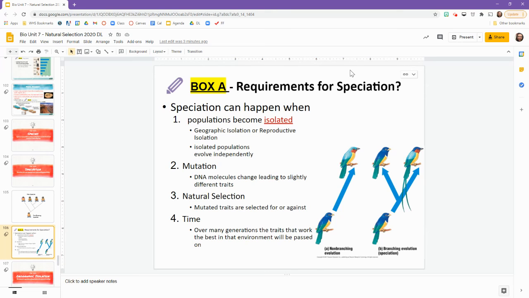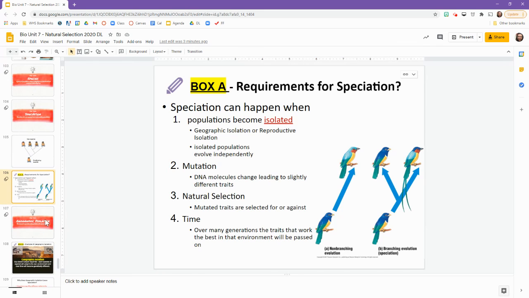So mutated traits are selected for or against. So either the mutated traits are good or they're not. If they're good, they'll continue on. If they're bad, unfortunately, that animal that has that negative trait is likely to die. And time. Over many generations, the traits that work the best in the environment will be passed on.